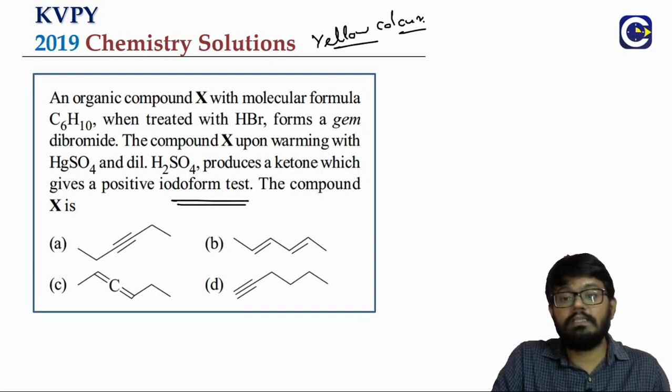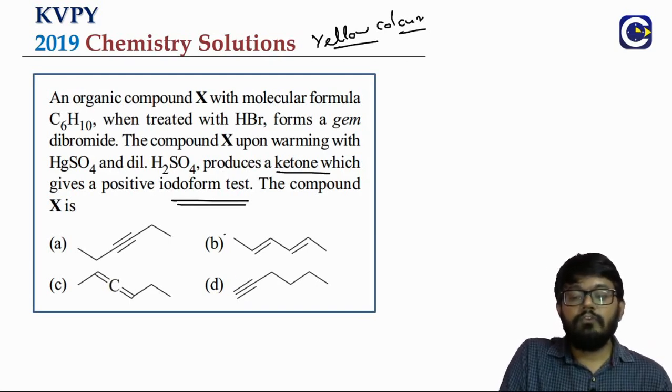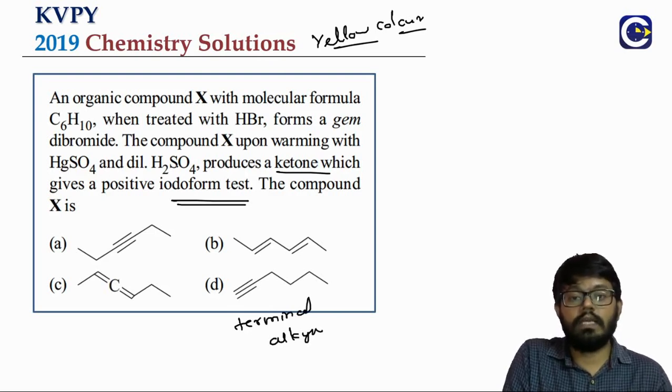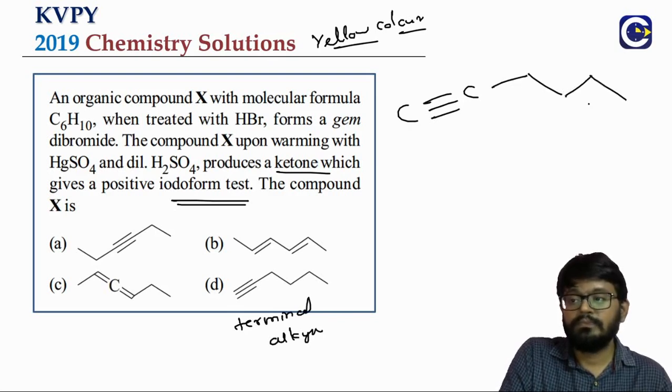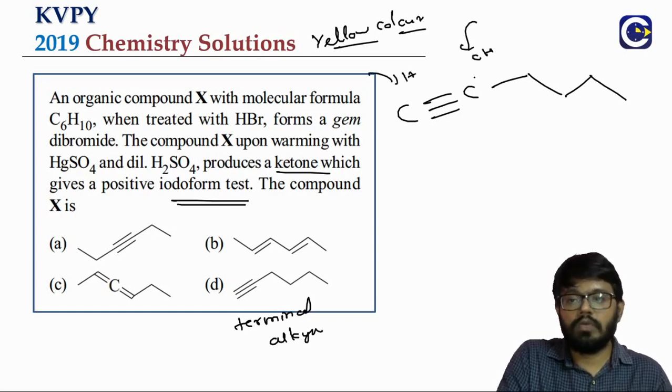But for that, if it is a ketone, it should be a methyl ketone. If you have a terminal alkyne and you do the hydration with HgSO4 and dilute sulfuric acid, this will be addition of water, as per the Markovnikov rule.